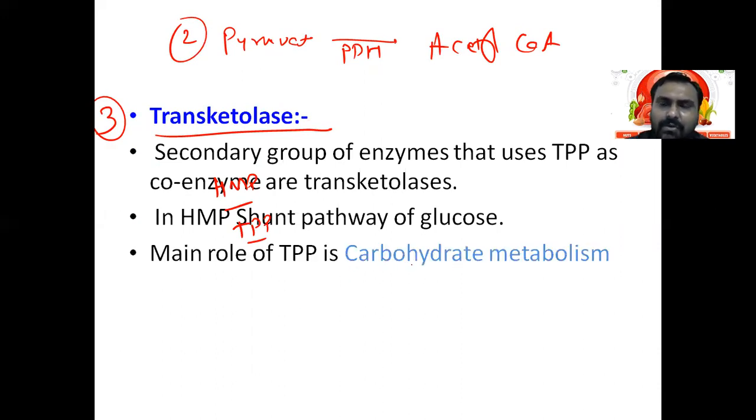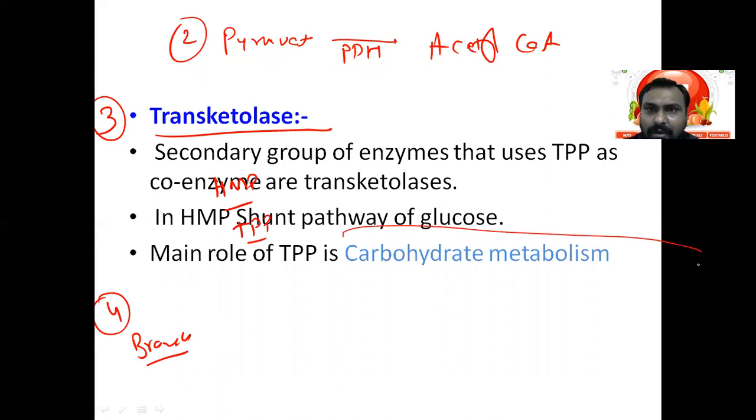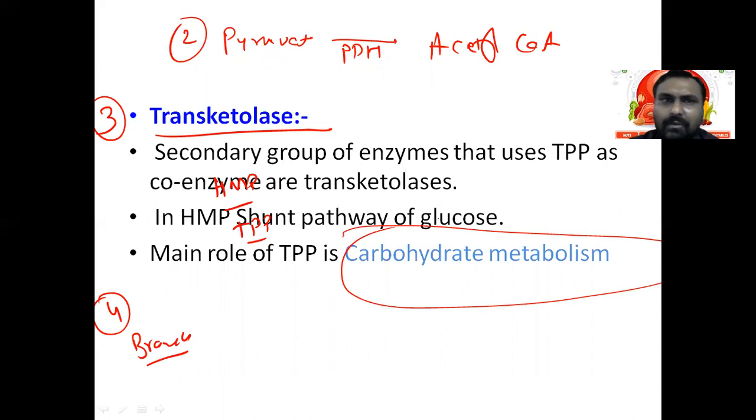You can see my video about the HMP shunt pathway. Link is given just above. The fourth role is in branched chain amino acid metabolism, the alpha keto acid dehydrogenase enzyme, a multi-enzyme complex, which also requires thiamine. But the main role is in carbohydrate metabolism, depending on the requirement.